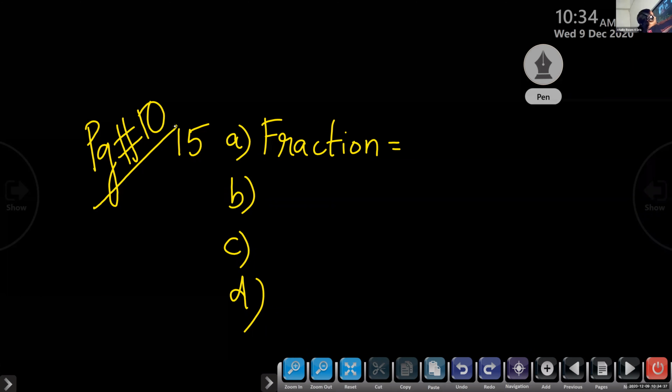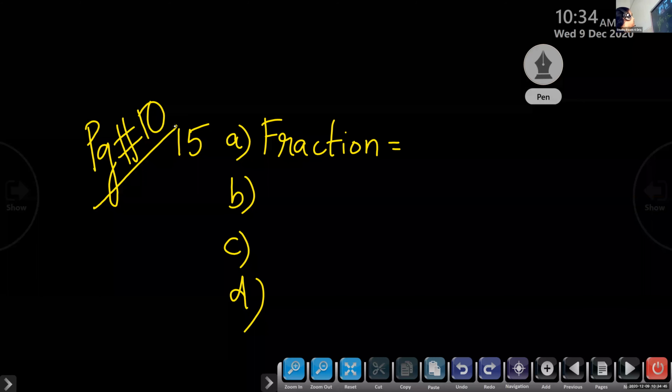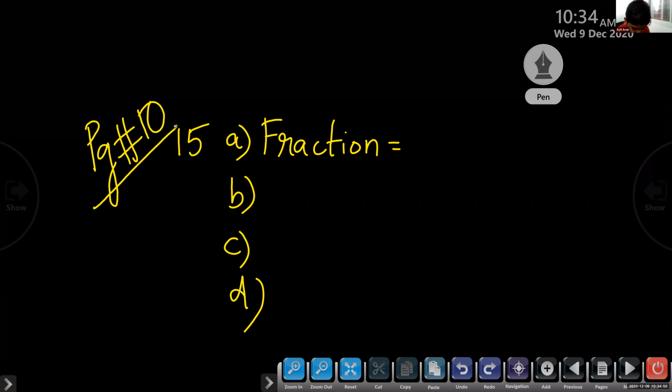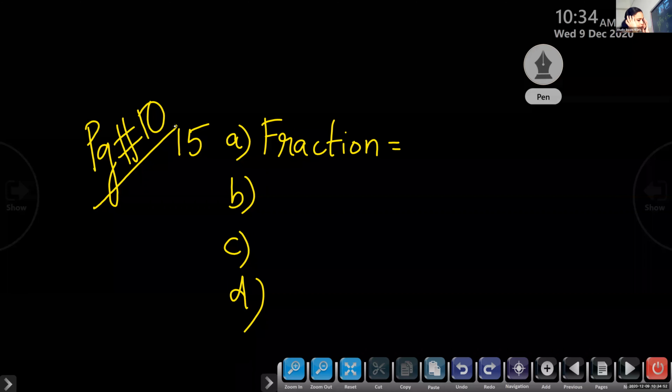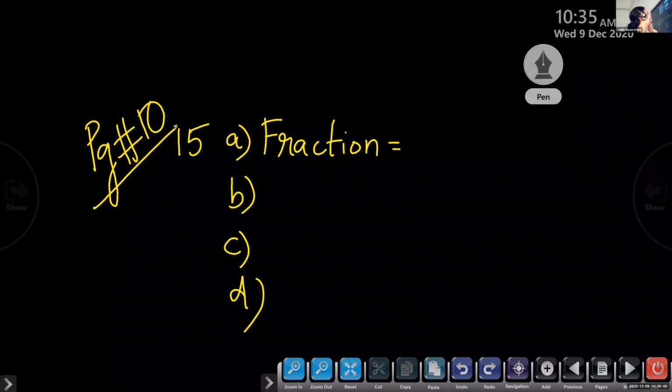Ayil, can you say the answer? I think we have written it already in the last class. Now we have to identify which of A, B, C, D are like fractions. Number of parts not shaded is 1. Total number is 4. We have written all the steps in the last class. Now I want the fraction.